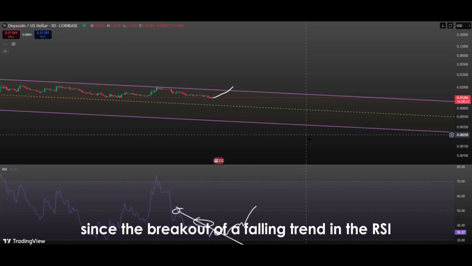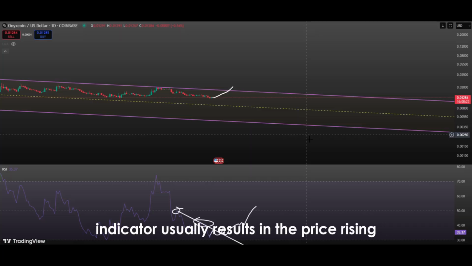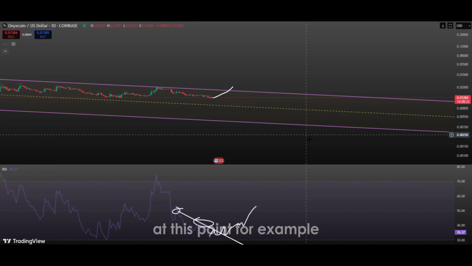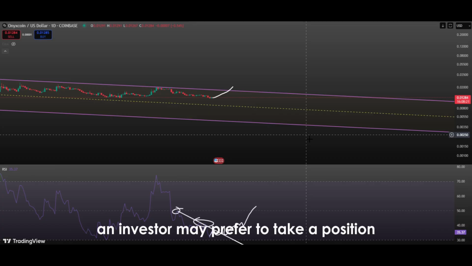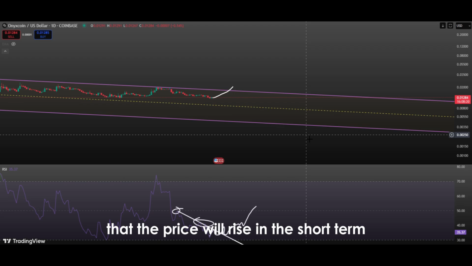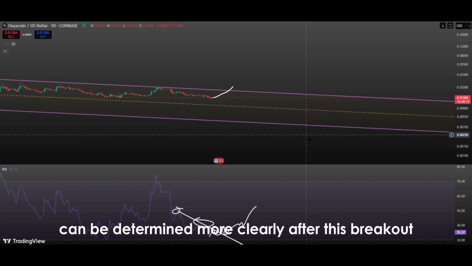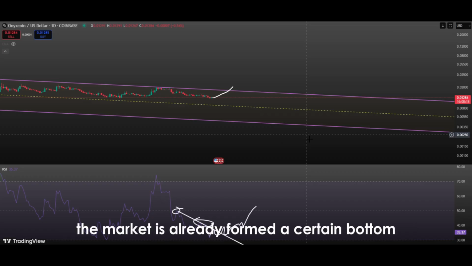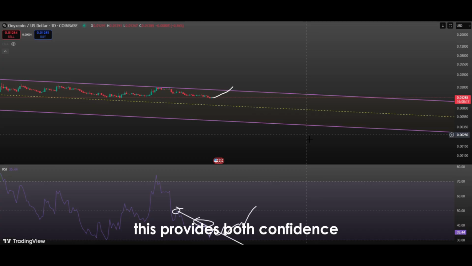Since the breakout of a falling trend in the RSI indicator usually results in the price rising, investors can shape their strategies accordingly at this point. For example, an investor may prefer to take a position the moment the RSI breaks its falling trend, because this is usually a strong indication that the price will rise in the short term. At the same time, stop-loss levels can be determined more clearly after this breakout, because when the breakout occurs, the market has already formed a certain bottom. This provides both confidence and strategic advantage to the investor.